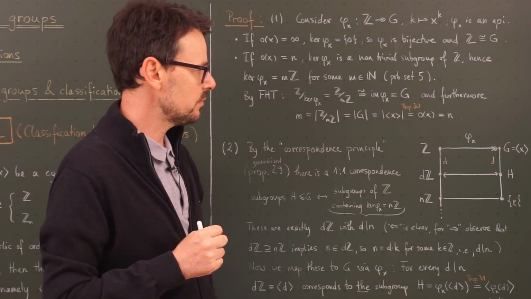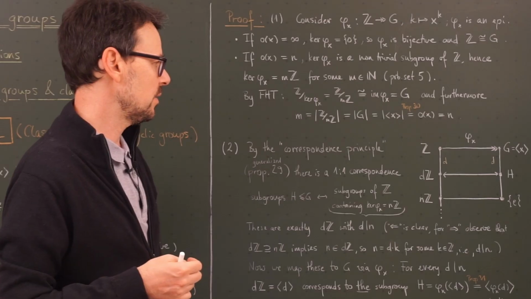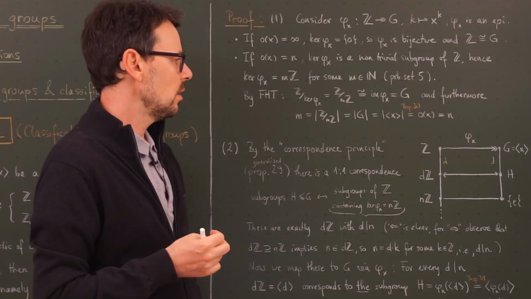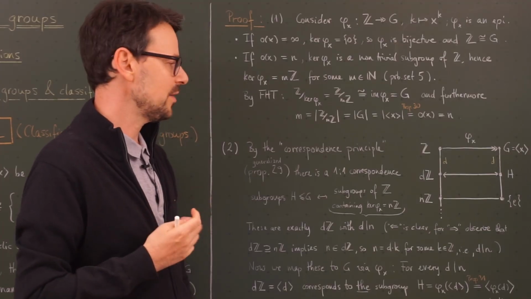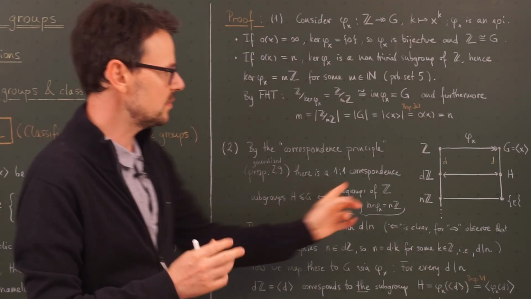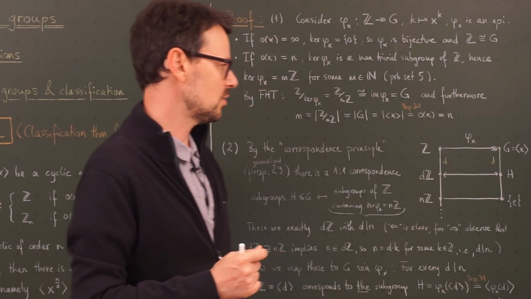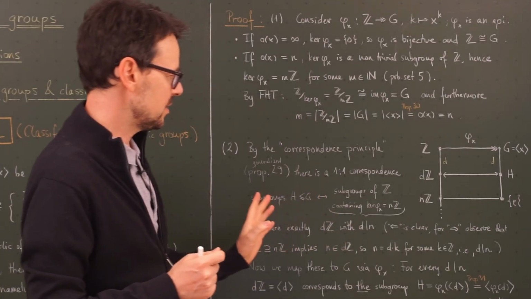This proof stems from my own professor that lectured the group theory course that I took at university. Peter Schmid was his name. He was a true, real algebraist. He always did neat abstract proofs, most of the time involving such group pictures here. And the idea goes as follows.